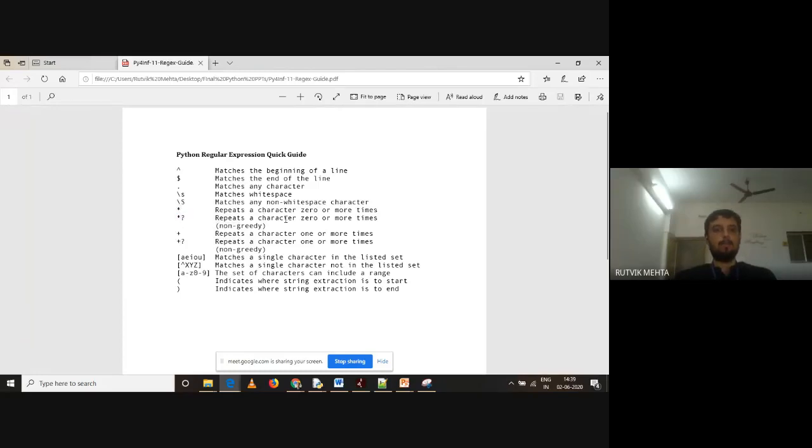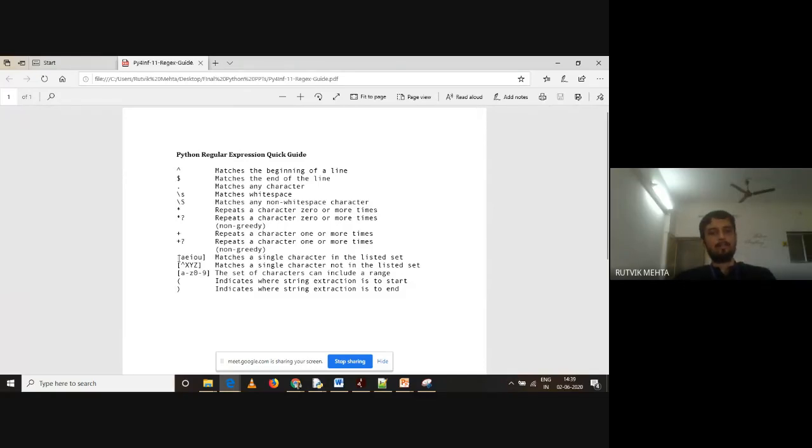Right? Similar to the star, we have plus. Those who have studied compilers or regular expression in any subject, they know what plus is. Plus is 1 or more occurrence, right? And here we can combine plus with question mark also. So plus and question mark will again be 1 or more occurrence, but it will be non-greedy. So plus is 1 or more, but greedy, and plus and question mark is 1 or more and non-greedy, right?